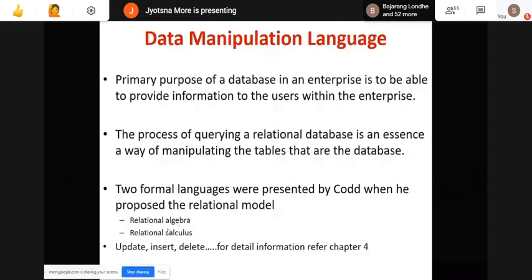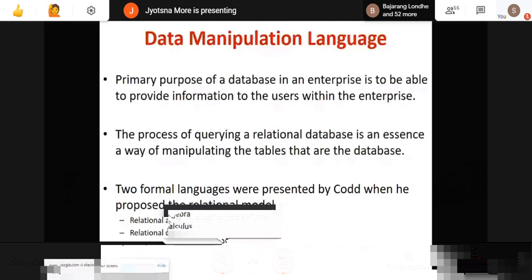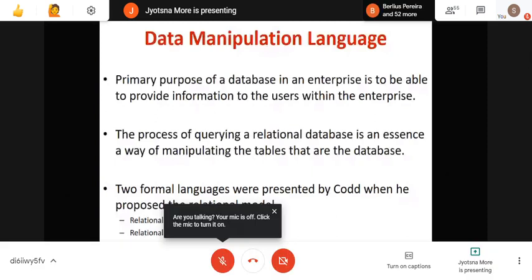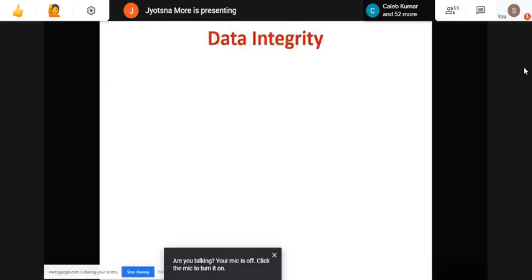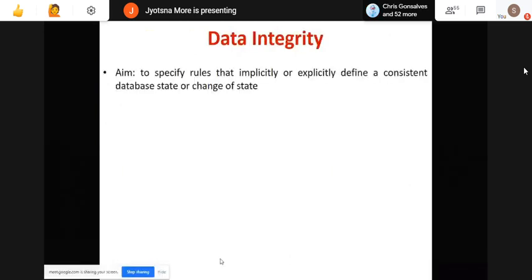Next is data integrity. The main aim of data integrity is to specify the rules that implicitly or explicitly define a consistent database state or change of state. In what particular state your database is right now, that is one of the important things you have to identify.